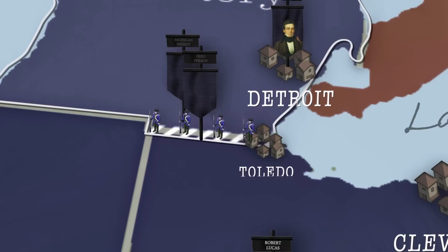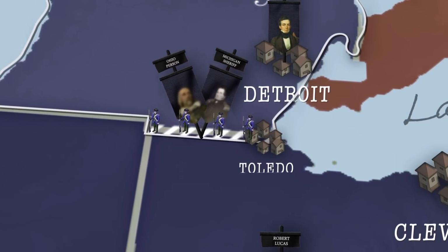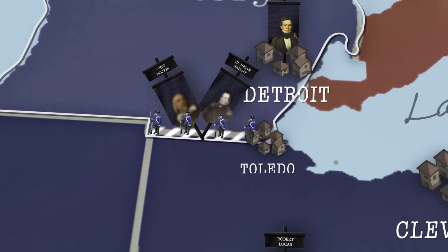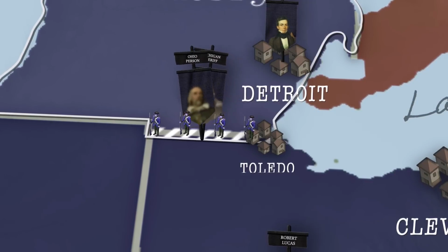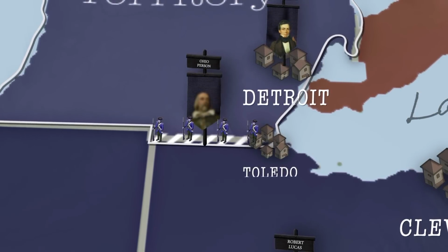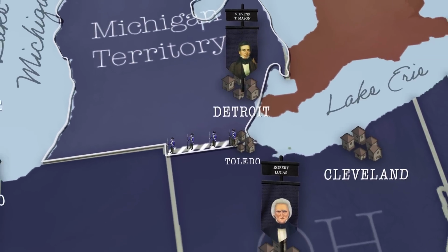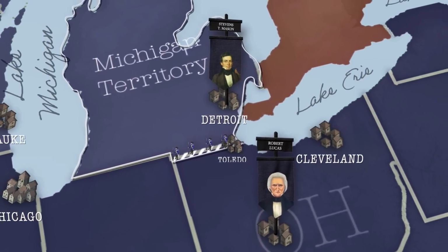On July 15th, a Michigan sheriff entered Toledo to arrest a man in violation of the law banning all Ohioans conducting business in the territory. A fight broke out, and the Ohio man stabbed the sheriff in the leg before fleeing. First blood had been drawn. Surely, full-scale war was here.